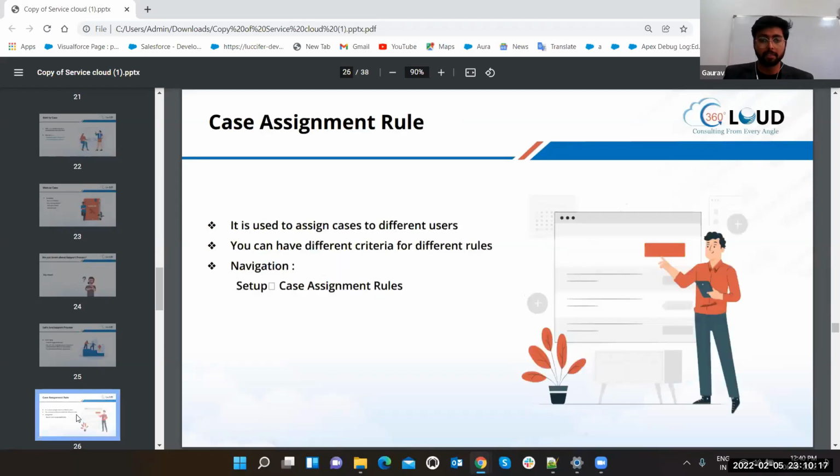So let's move further. Case assignment rule. Just like we had lead assignment rule, we similarly have case assignment. Now, what is a case assignment rule? Once you have generated the case, you have to assign a user. So it is used to assign cases to different users. You can have different criteria for different rules. So let's go to case assignment rules.